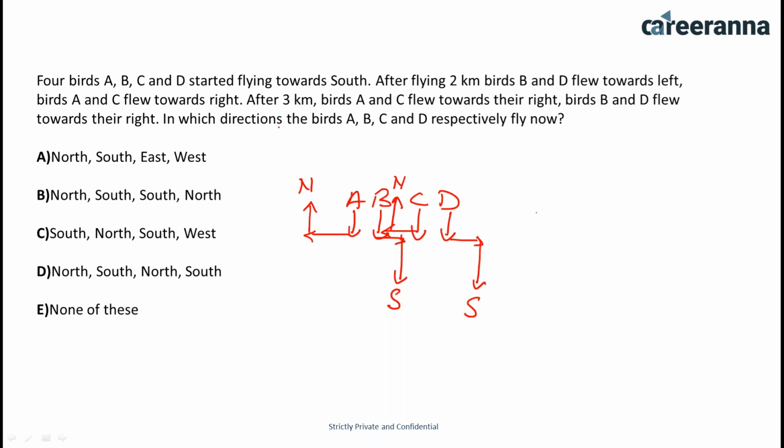Okay, now in which direction do the birds A, B, C, D respectively fly now? That means 'respectively' is used, so options are given in the order. So A is moving in north direction, B is moving in south direction, C is moving in north, and D is also moving in south direction. So north, south, north, south. That means option D is the right answer, because this is the only answer which is given in the particular order. Those students who gave option D are right.